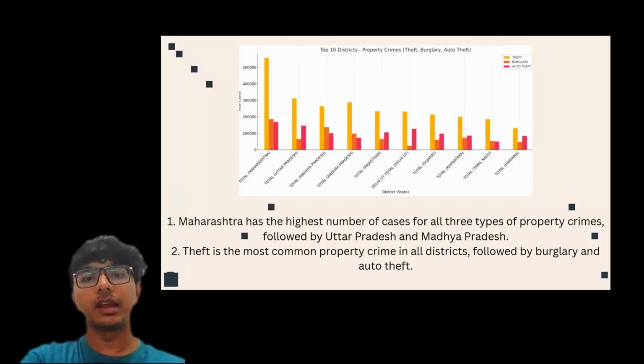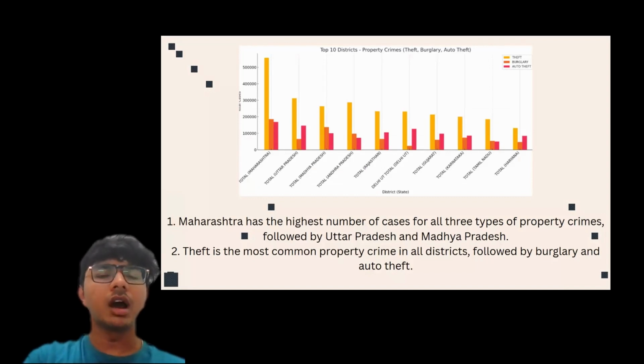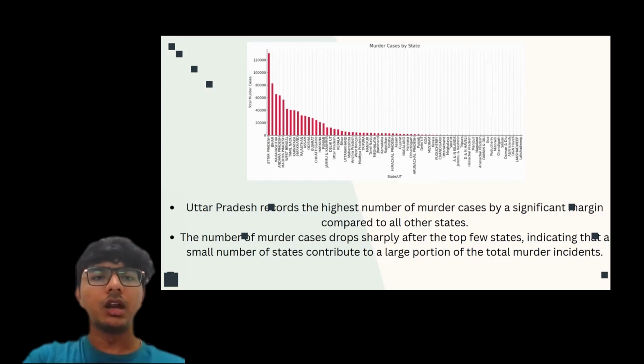So these are the property crimes, which include theft, auto theft, and so on. For example, Maharashtra has the major share in this, like property crimes and everything. The least are Haryana and Tamil Nadu. Now murder cases by state. Here also Uttar Pradesh is the highest peak, as you can see here.